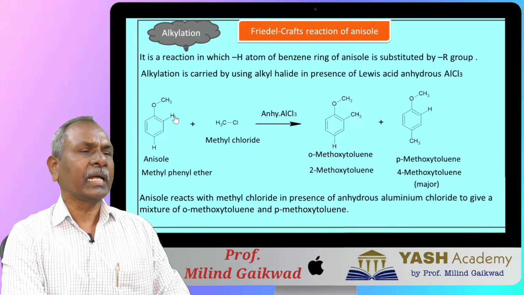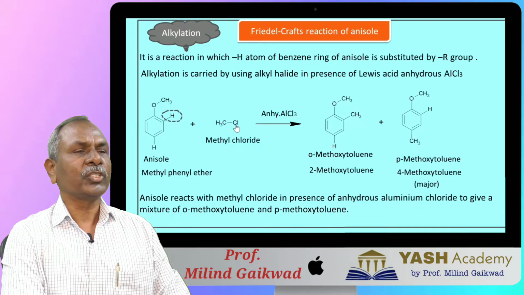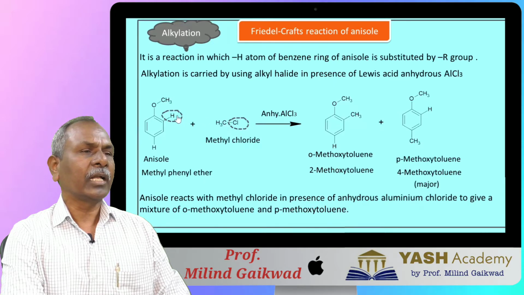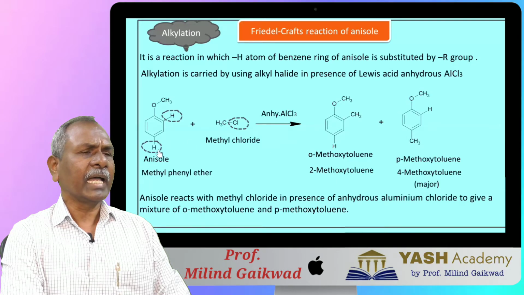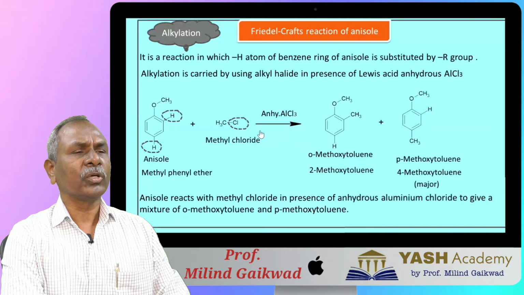In this reaction, orthohydrogen of benzene ring of anisole combines with Cl of methyl chloride to form HCl as a byproduct, and orthohydrogen is substituted by this methyl group so as to give 2-methoxytoluene. This parahydrogen of benzene ring of anisole also combines with Cl to give HCl as a byproduct, and this parahydrogen is substituted by methyl group so as to give 4-methoxytoluene. So this is the alkylation, that is the Friedel-Crafts alkylation of anisole.